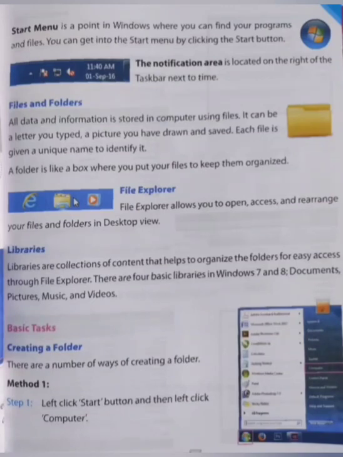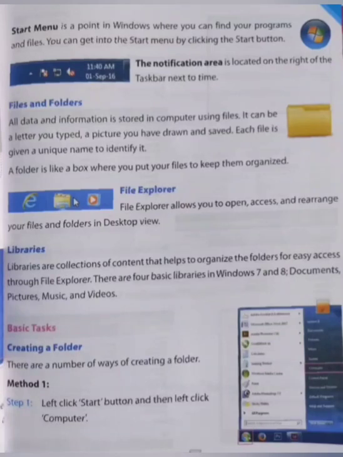Now the files and folders. All data and information is stored in a computer using files. It can be a letter you type or a picture you have drawn and saved, and each file is given a unique name to identify it.